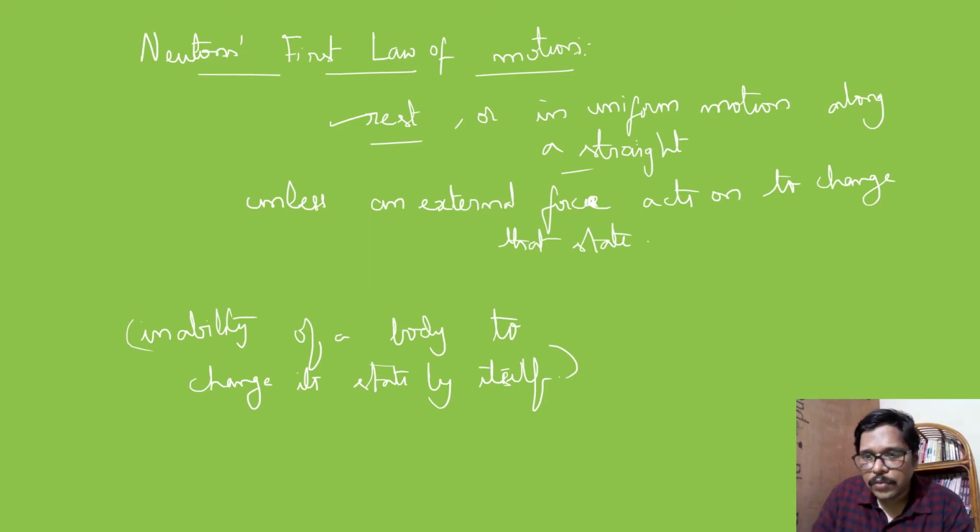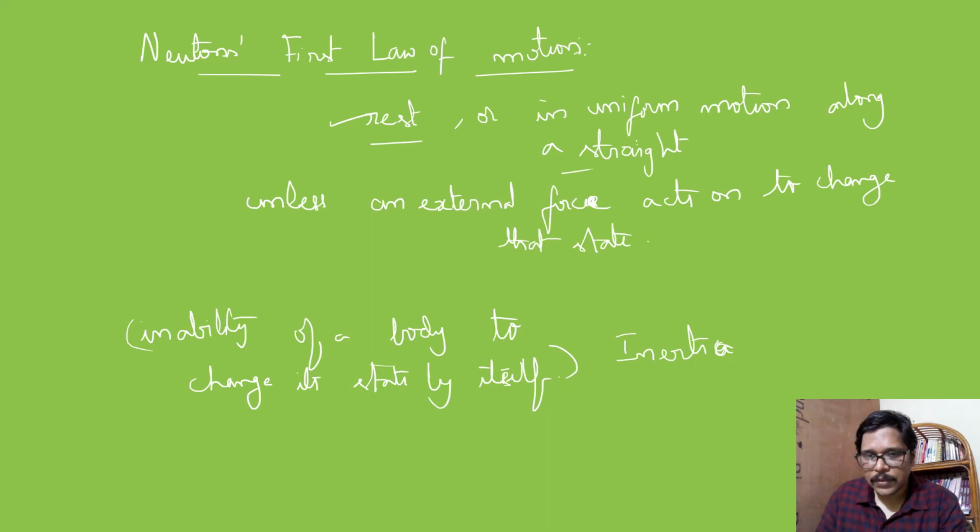If a body is in uniform motion, it continues to be in uniform motion, and its inability to change the speed or change the direction. So that inability of a body to change the state by itself is called inertia. Nothing but inertia. So if a body is unable to change the state by itself, you can simply call that inertia.